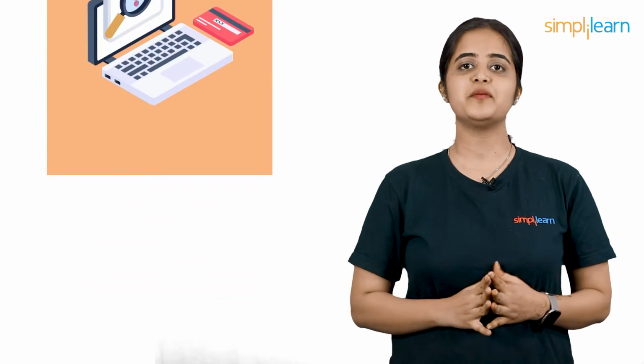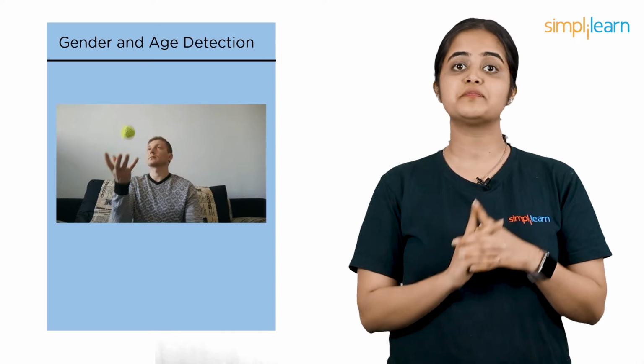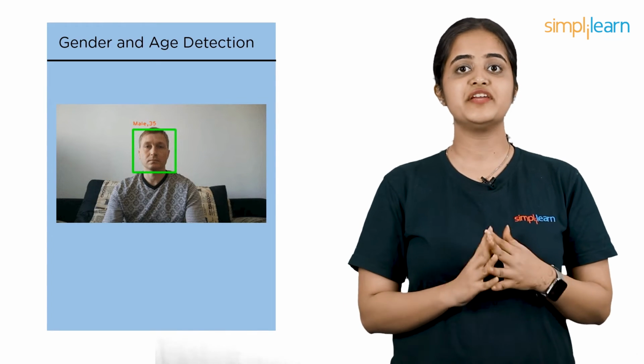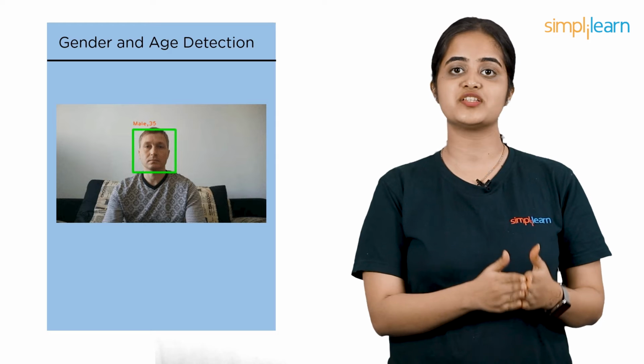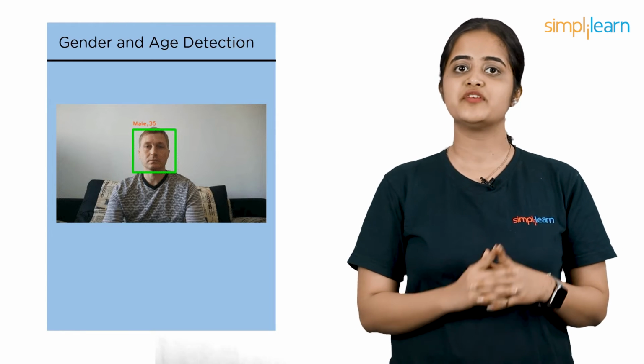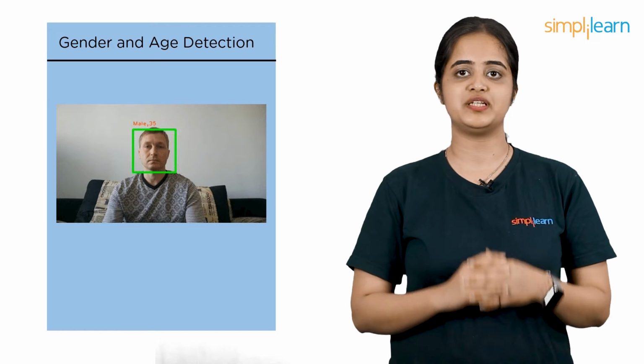Coming up, we have gender and age detection. You may have noticed that many smartphone cameras now incorporate AI. They are even capable of determining a person's gender and age. Deep learning can be used for this, but we will need a lot of data to build the model.